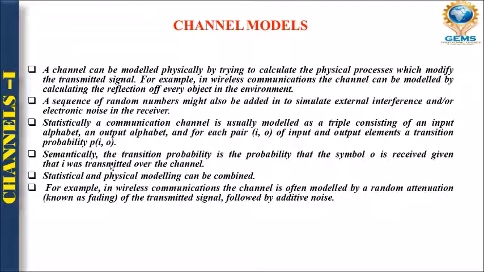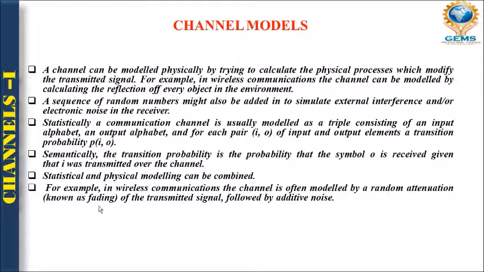For example, in wireless communication, the channel is often modeled by random attenuation. What do you mean by attenuation? The energy loss through the transmission is known as attenuation, and basically this random attenuation in wireless communication is also known as fading, right? Which is followed by additive noise.